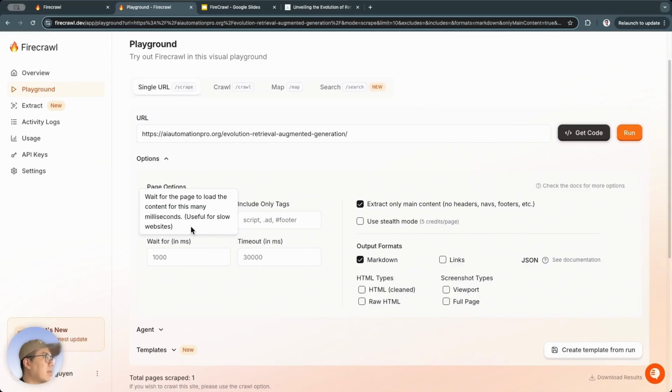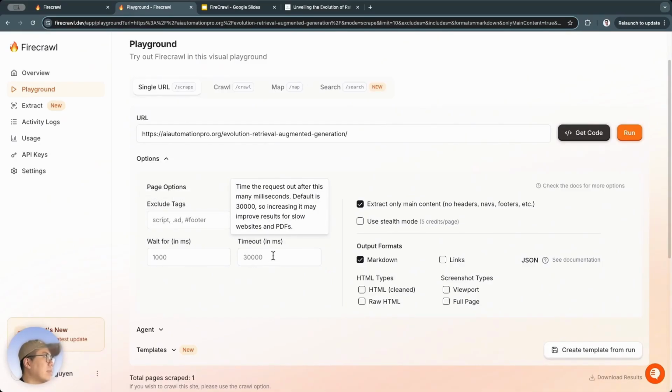In cases where the website loads slowly, timeout means when we send a request to scrape this web page, how long will it wait? Maybe this web page won't load, or it takes too long to load. So we can also add this timeout in.